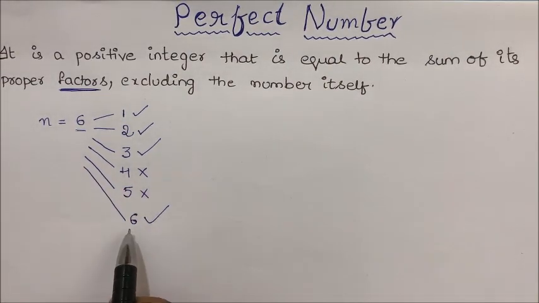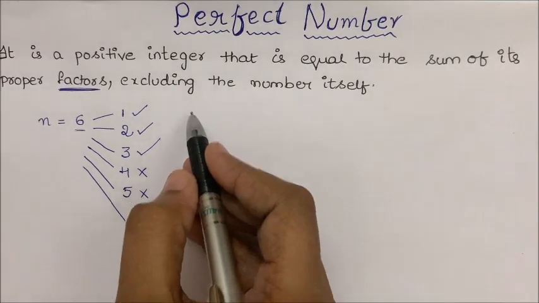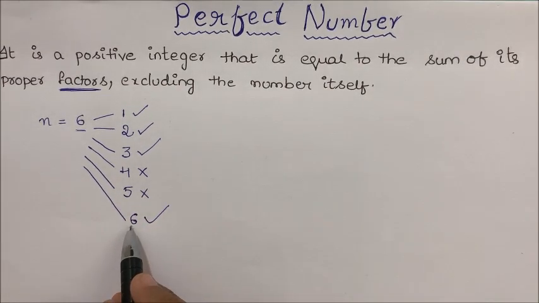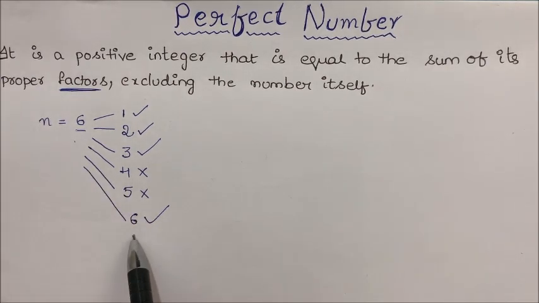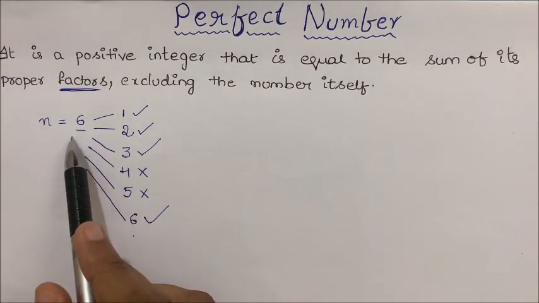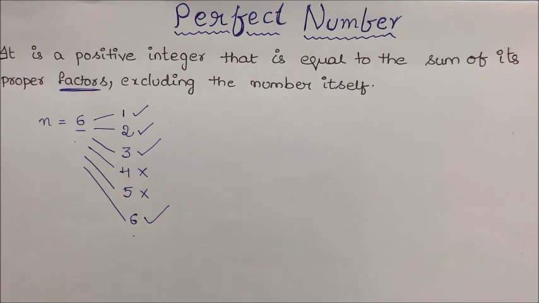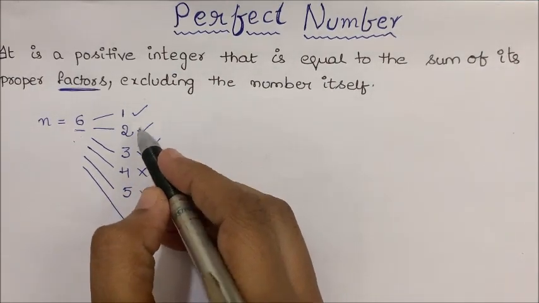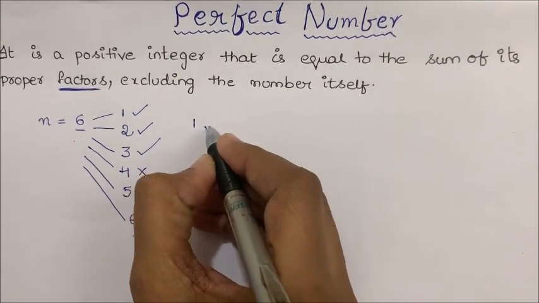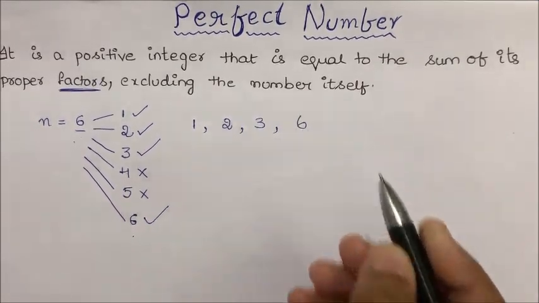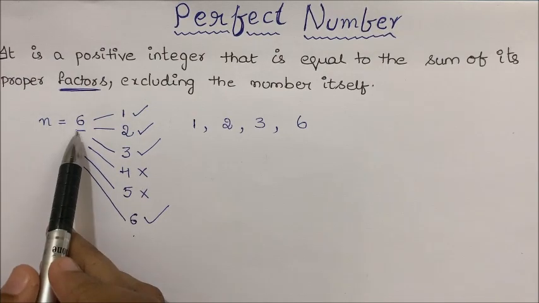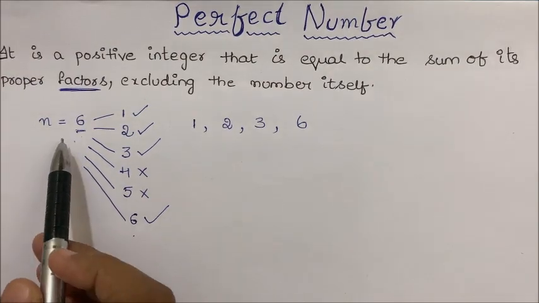If we calculate till the given number, it is enough, because after the given number no other number will divide 6, like 7, 8, 9, 10, 200, 300 and so on. Now the factors are 1, 2, 3 and 6. These are the factors for the number 6.